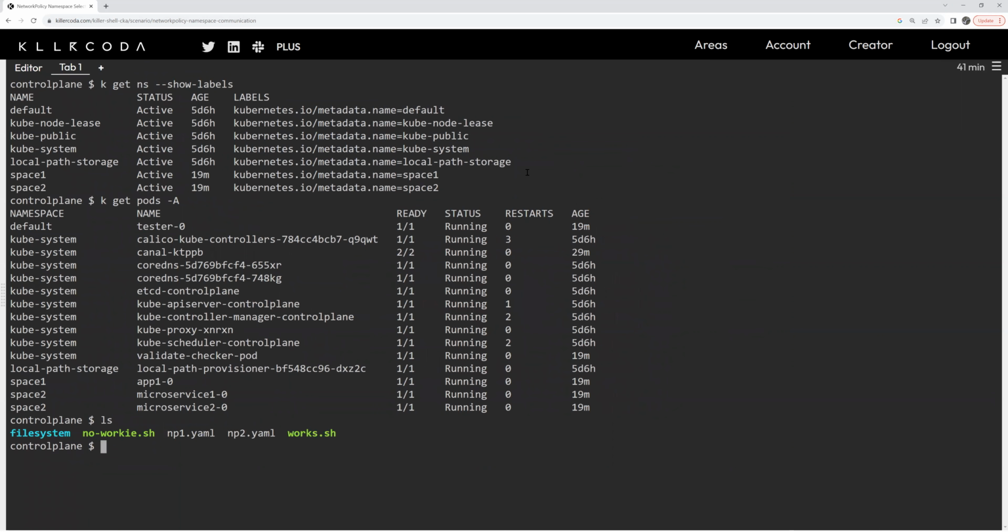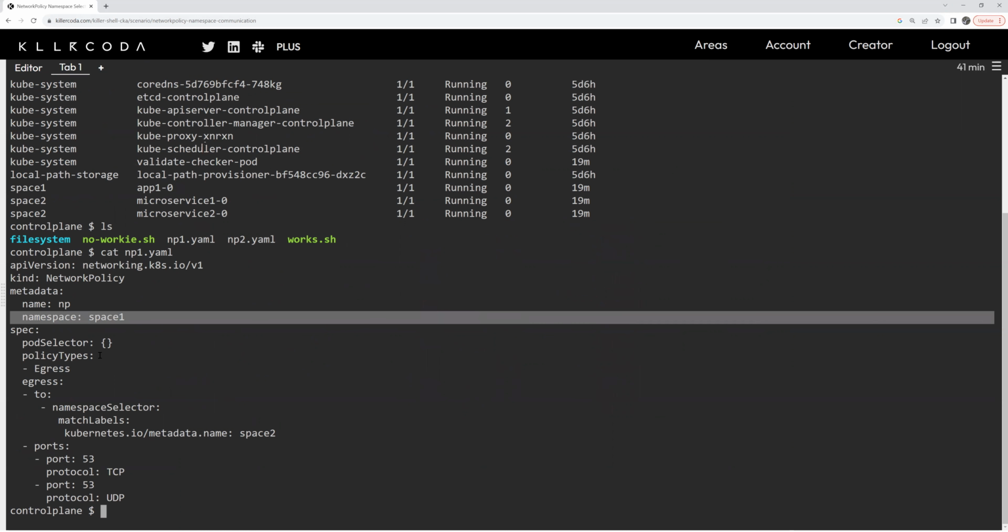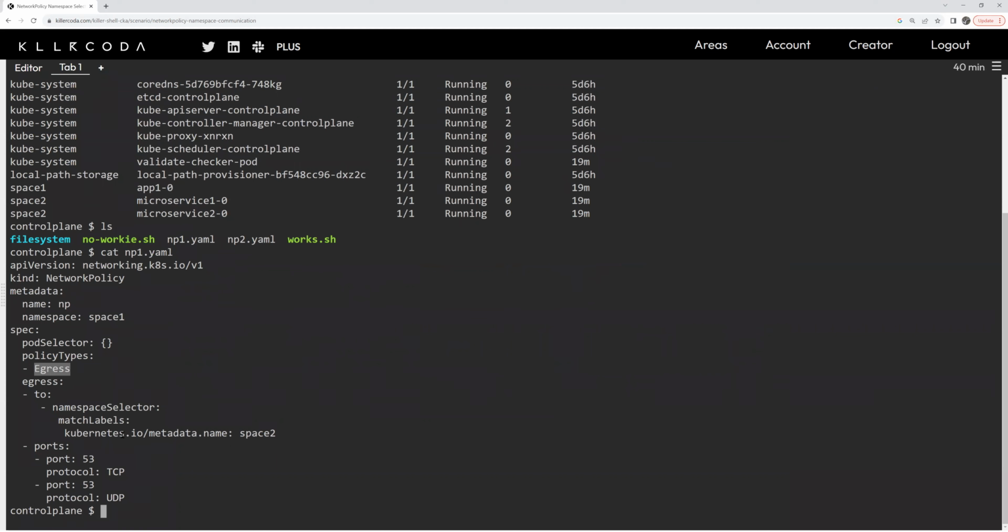So I have some things set up, and I just want to take a quick look. This is the network policy. The name is NP. The namespace is space 1, so this is affecting space 1. It's egress only to space 2. If you don't qualify ingress, I believe it's going to allow all incoming. So egress out, this is how we control it.